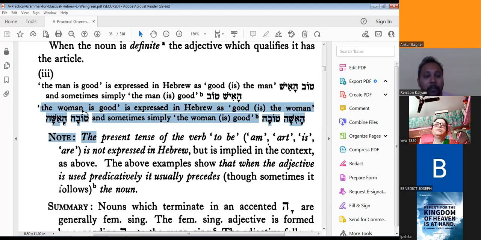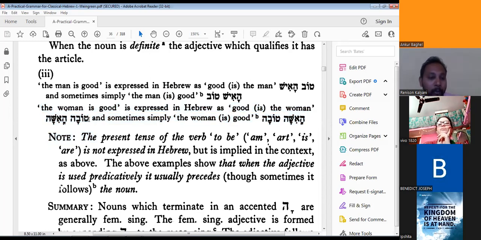Now this, the woman is good, is expressed in Hebrew as: good is the woman, tova ha issa, and sometimes simply the woman is good. So here tova is coming first in place of ha issa, ha issa is going second and tova is coming first. Before, we were learning this one: ha issa tova.